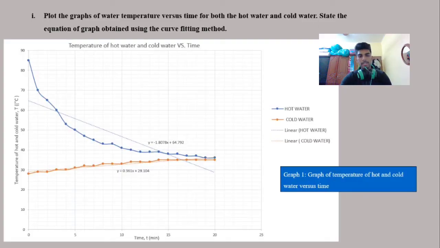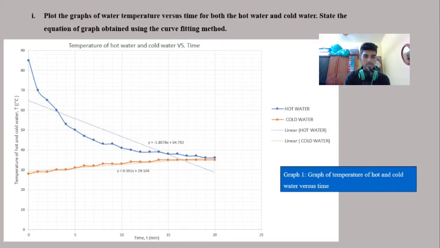Now I will explain the graphs for this experiment. There are two main graphs. Now we're looking at the general graph for both media, temperature of hot water and cold water versus time.